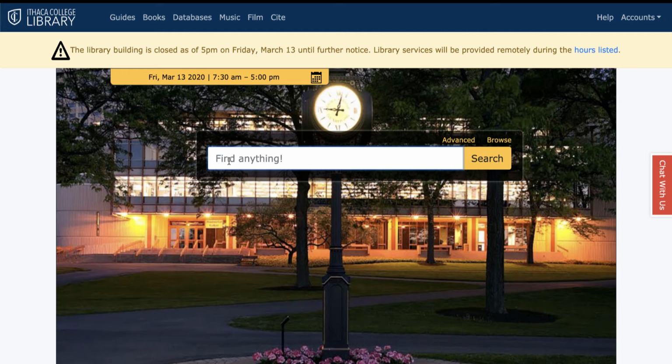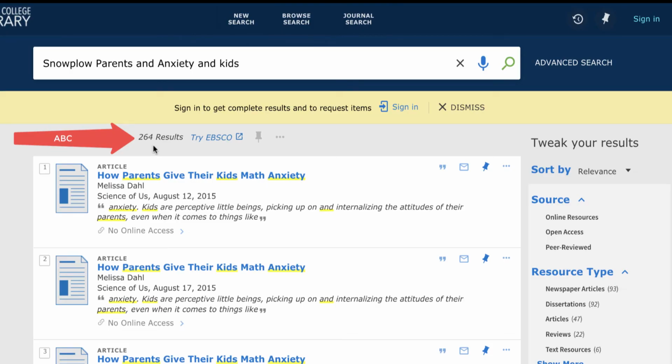My follow-up question was, do snowplow parents create anxiety problems for kids? I can type snowplow parents and anxiety and kids. I get 264 results. Now, if I didn't get anything, I would need to play around with the words, find synonyms, or just use 2 words instead of 3, like snowplow parents and kids. Snowplow parents are also called lawnmower parents, so I may have better luck with that term.